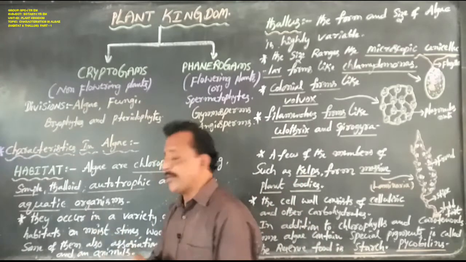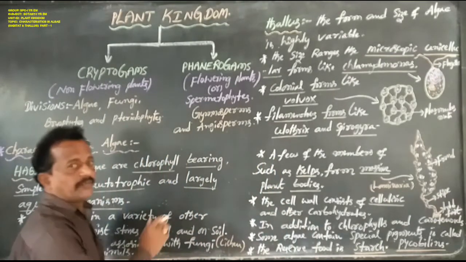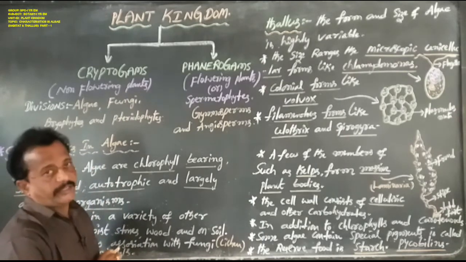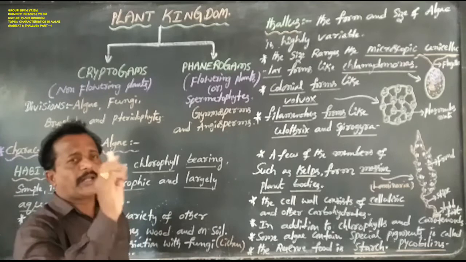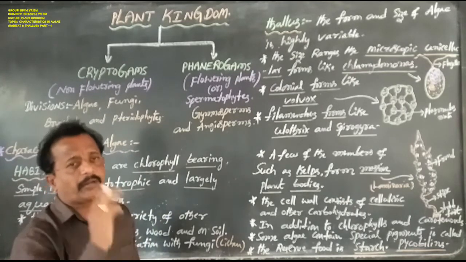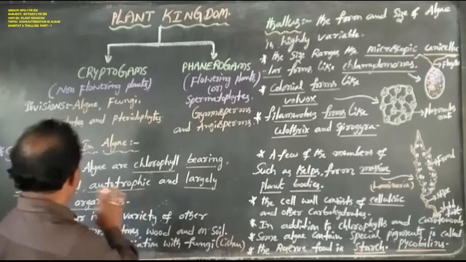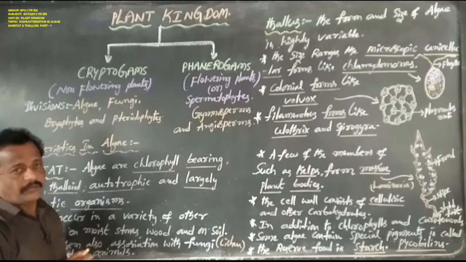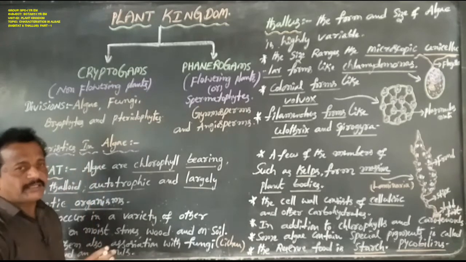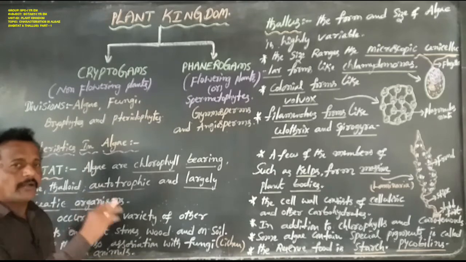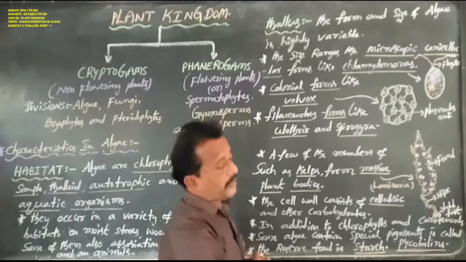And animals, especially on slope bear. This is about the habitat. Habitat means particularly one living place or living area, or particularly one growing place or growing area. Next, coming to thallus.